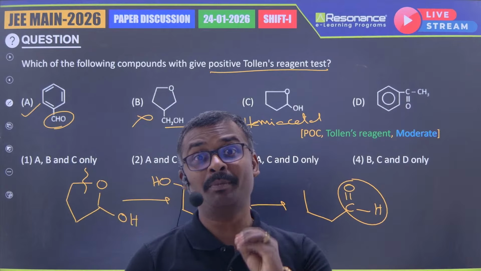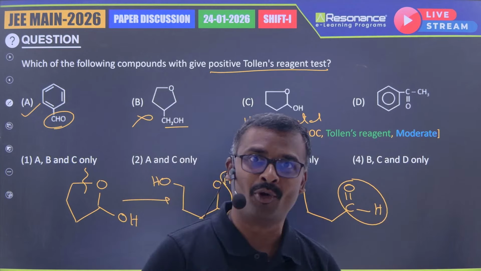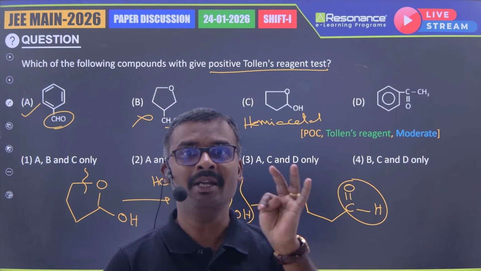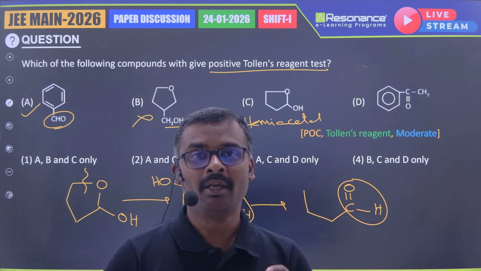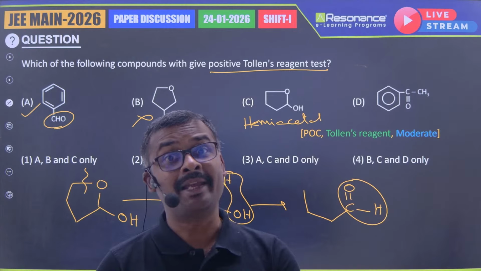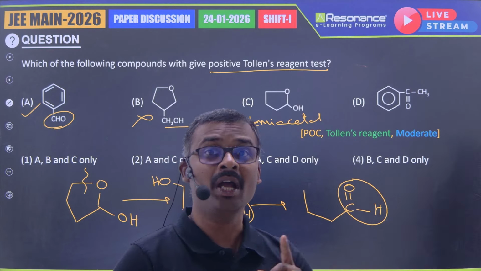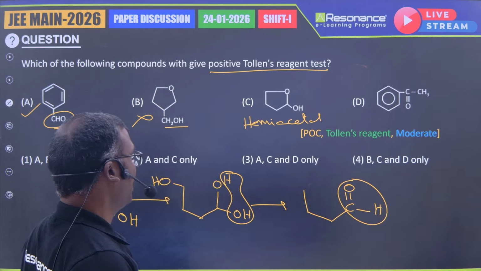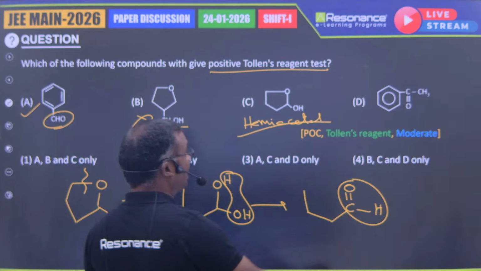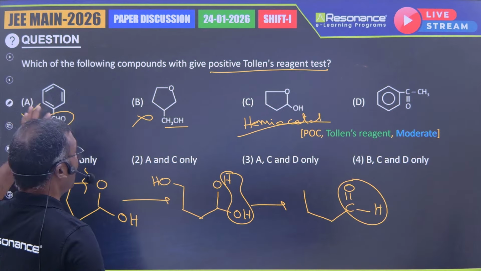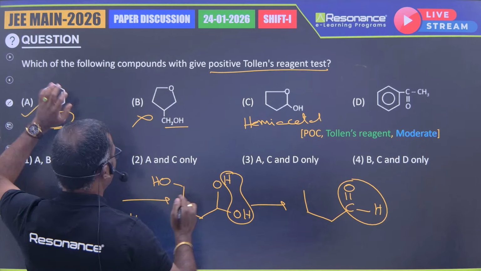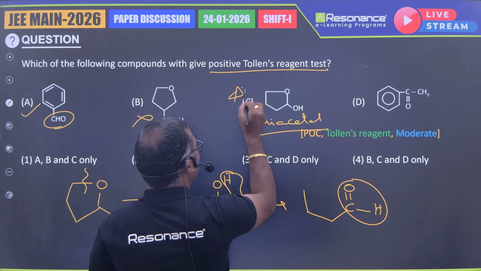This is the concept we actually discuss in biomolecules: open chain monosaccharides and cyclic hemiacetals will be reducing the Tollens reagent. The same is the point he is asking. So remember that hemiacetals also will reduce the Tollens reagent. So to some extent this is a very good option.